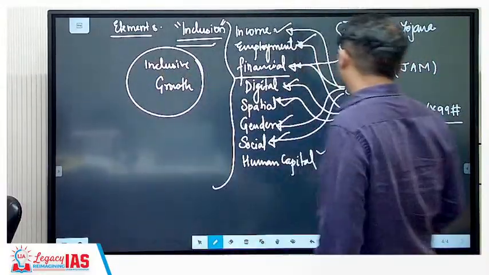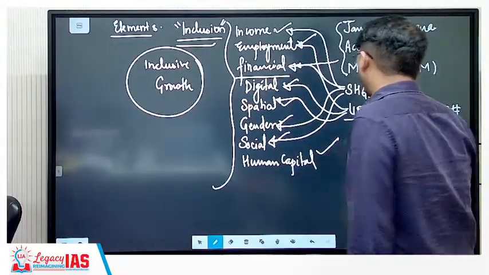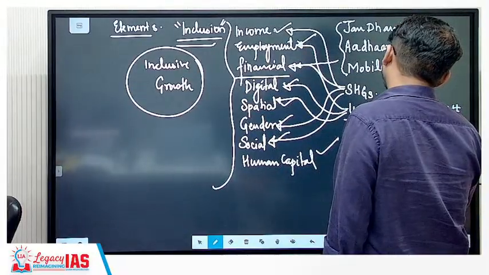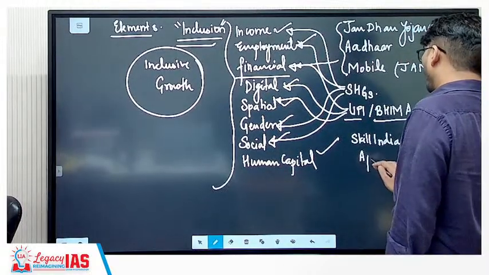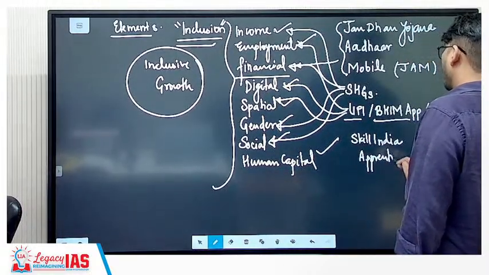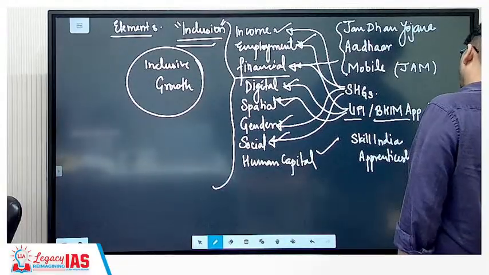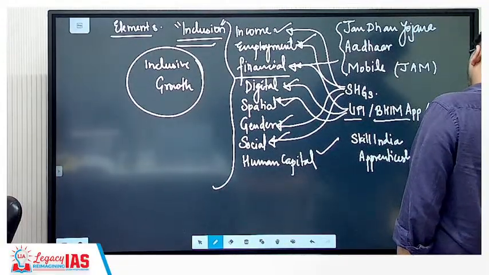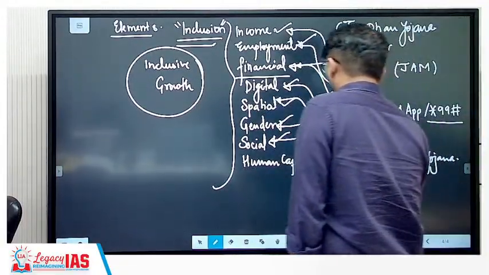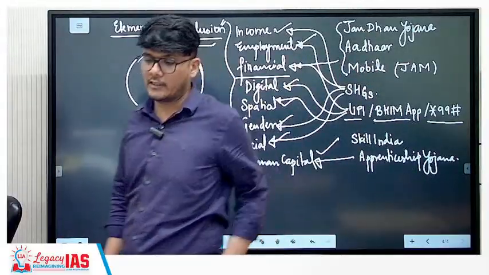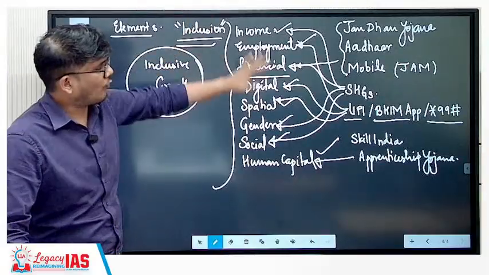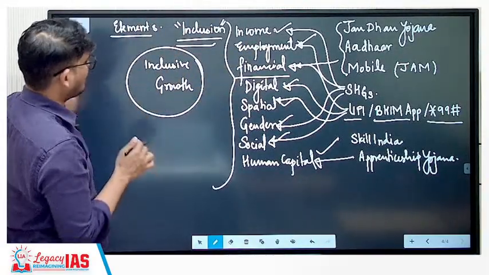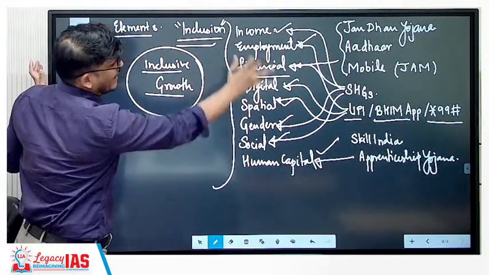Now at the same time, for human capital, you have the Skill India mission, and you have the apprenticeship yojana. The apprenticeship yojana is going to lead to inclusion with respect to financial inclusion or human capital inclusion. So this is what you should know. Even if the question is generic, you can add these aspects.